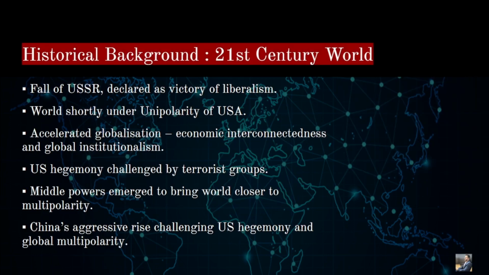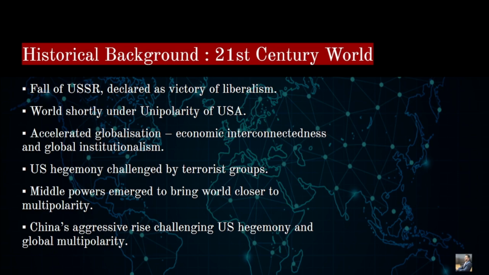Now we are entering into the 21st century, right? We have seen the 20th century: Pax Britannica, Pax Americana, then the major blocs like USA and USSR, then the Cold War, and various proliferation of defense, security, economy, etc. Then the advent of the 21st century is taking shape.